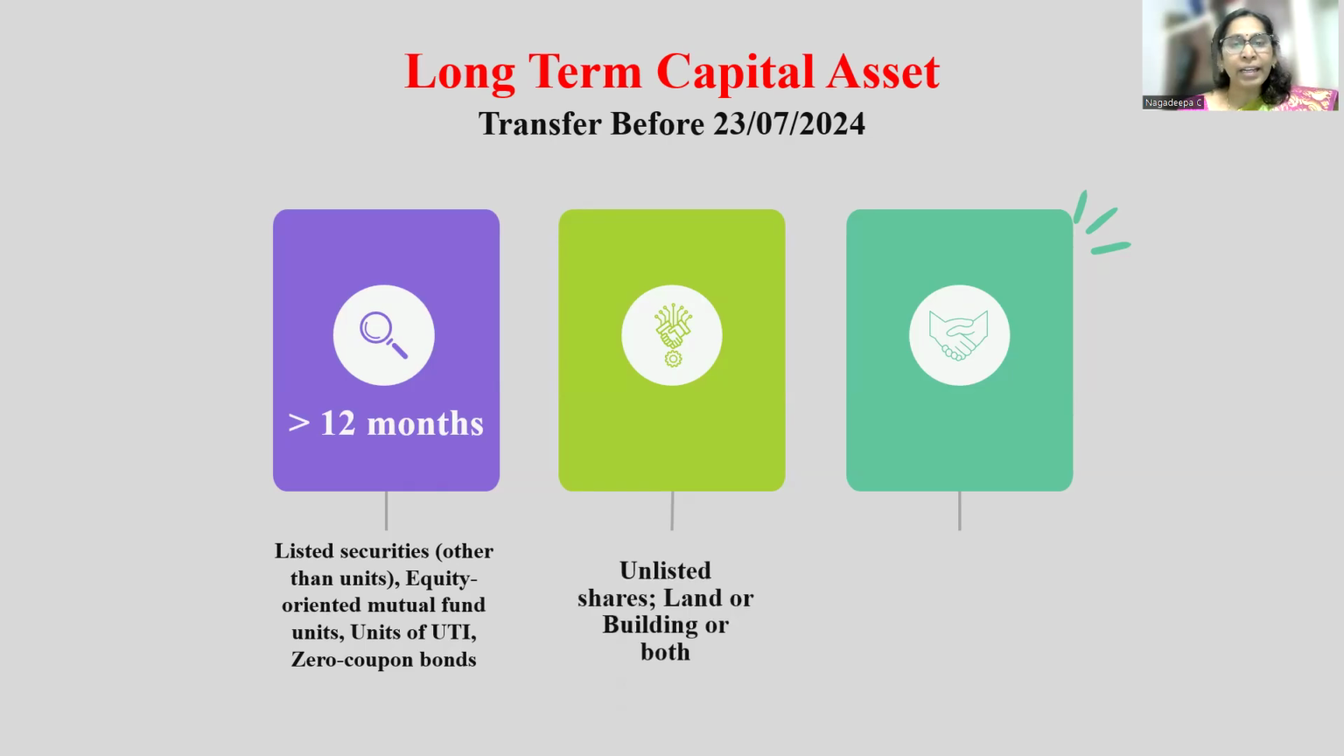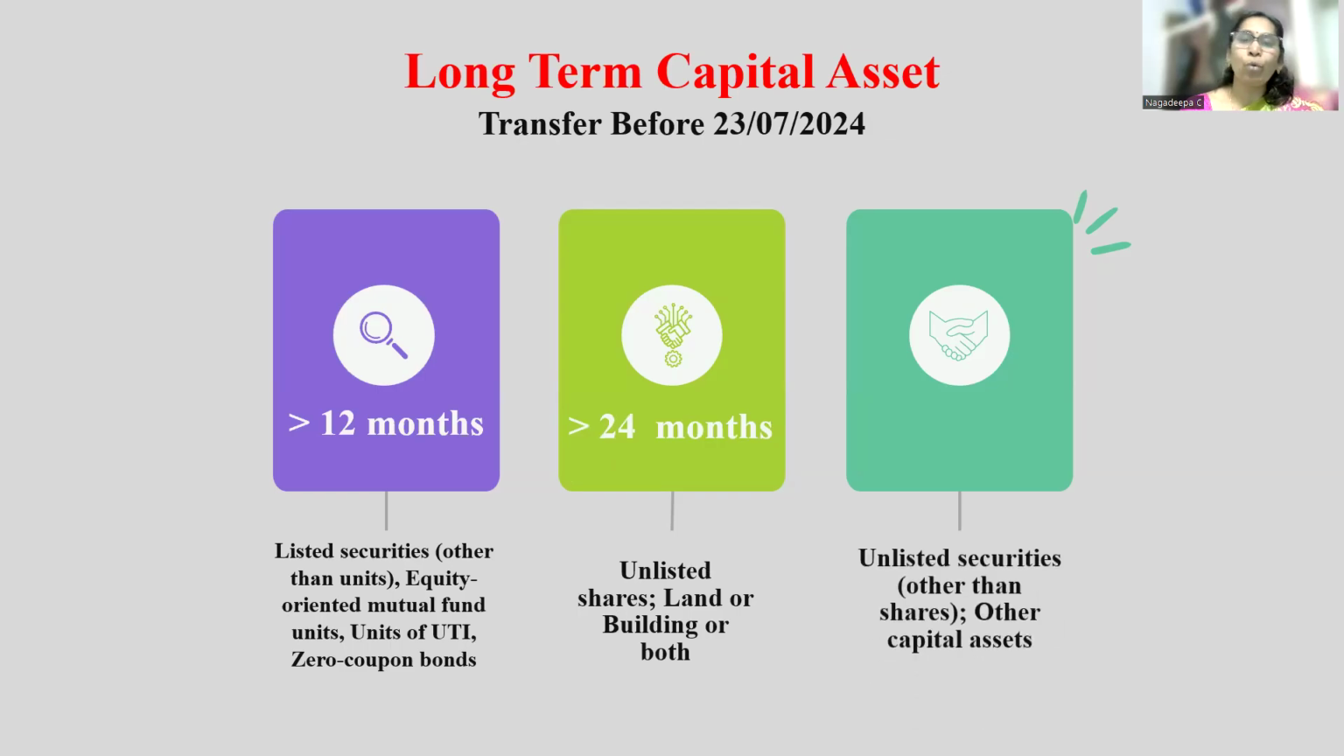And the second category, if you are holding above 24 months, then it is considered as a long-term capital asset. And the last category, if you are holding above 36 months, then it will be considered as a long-term capital asset. So these conditions are if the asset is transferred before 23/7/2024.